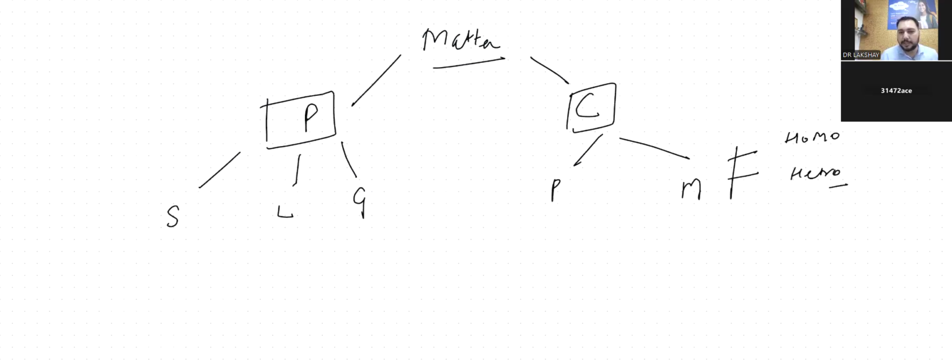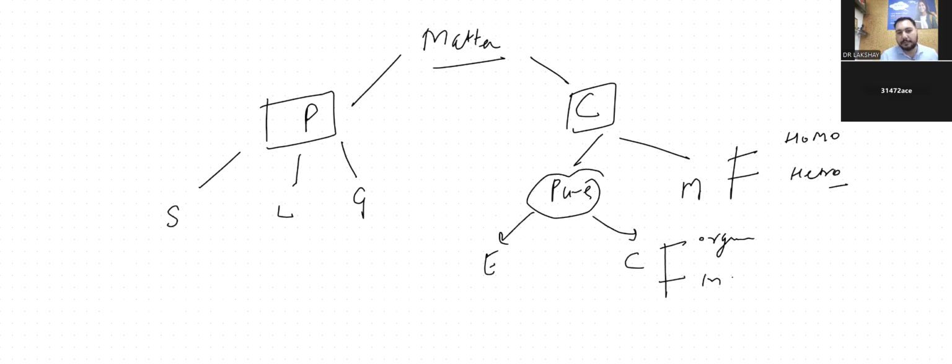For the pure part, this is divided into further two classes, that is element and compound. Compounds are organic and inorganic, and elements are of four types.